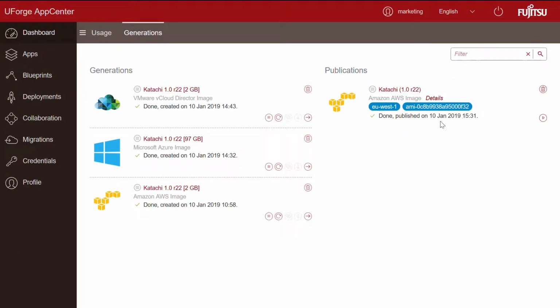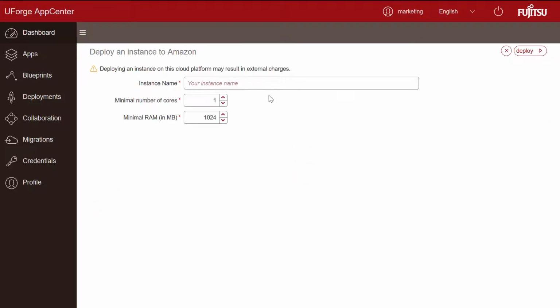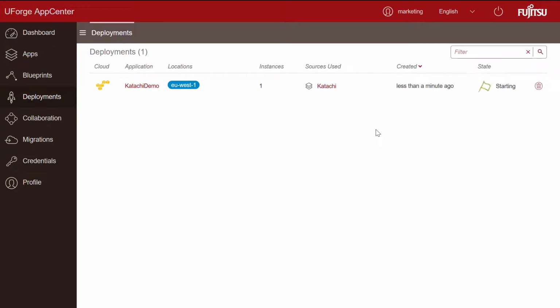Now, once our image has been published, we can provision the server directly from UForge into AWS. So give your server a name and enter any cloud infrastructure requirements. And UForge will automatically match your requirements with the closest machine size available in your chosen cloud.